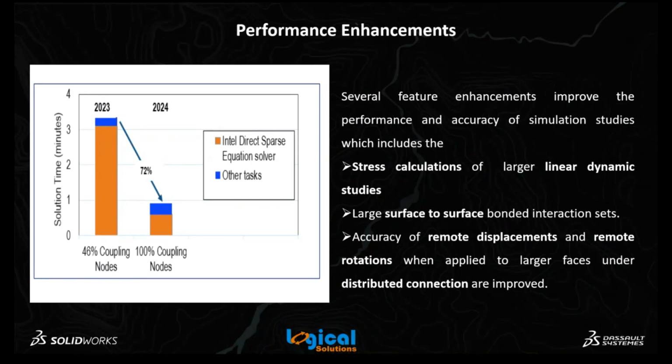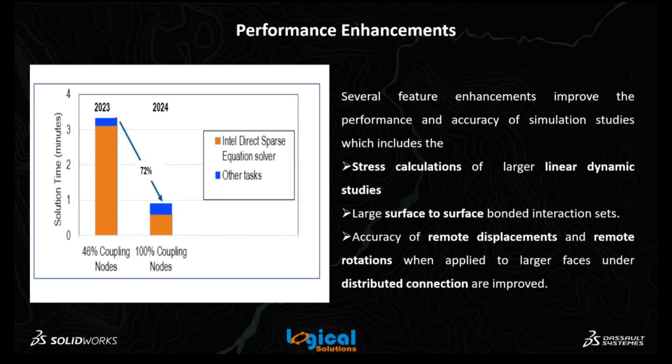Only a subset, that means 40 to 50% of the coupling nodes, was taken and assigned to the entire model. We never used to care about the remote rotations as well as remote displacements. But now, due to the improved algorithm of the Intel Direct Sparse equation solver, 100% of the coupling nodes are solved, which reduces the solution time and increases productivity.